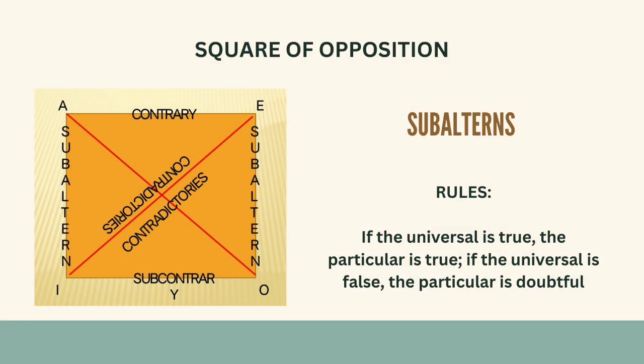In subalterns, the rules are: if the universal is true, the particular is false. If the universal is false, the particular is doubtful. For example, all triangles are planes with three sides is true. Therefore, some triangles are planes with three sides is true.